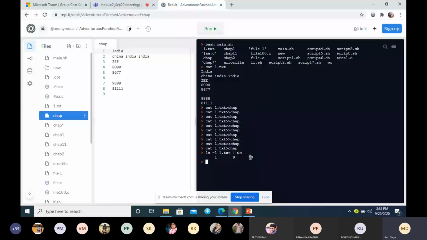Is it clear? Any doubt in this? So this is about standard output. Any doubt in this? Like this you have to give examples in the exam. Any doubt? Clear?